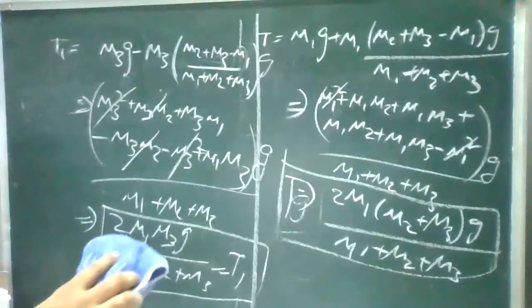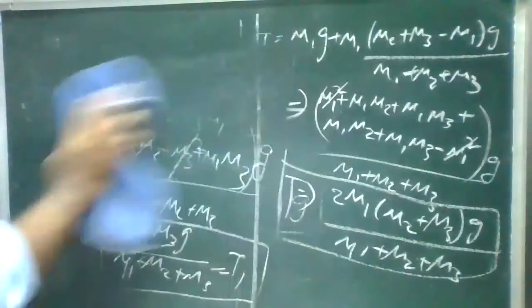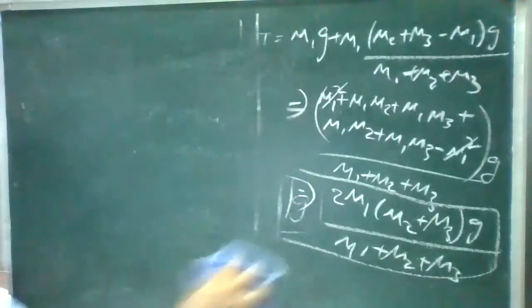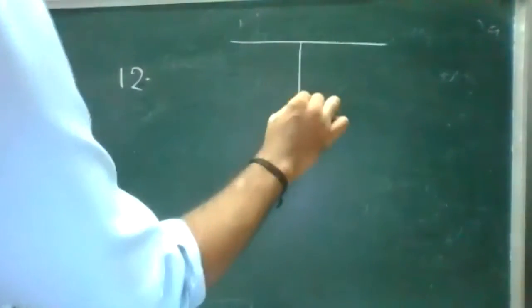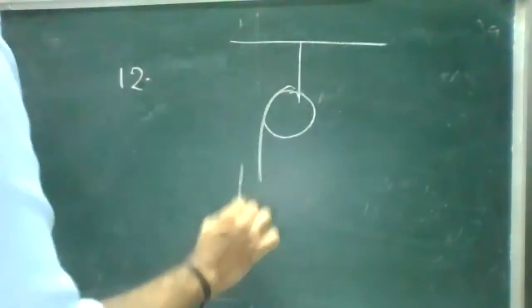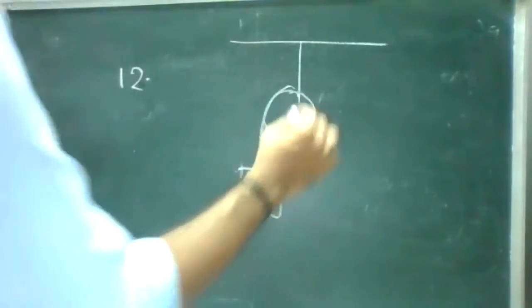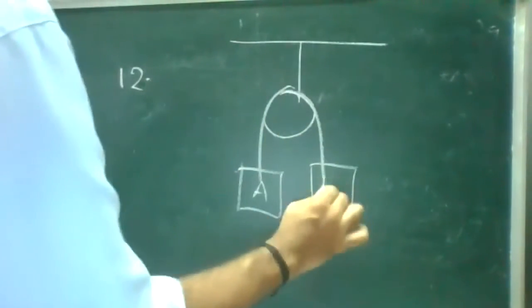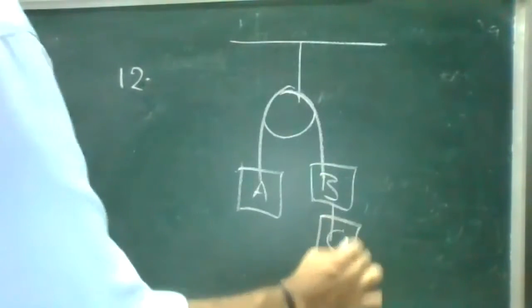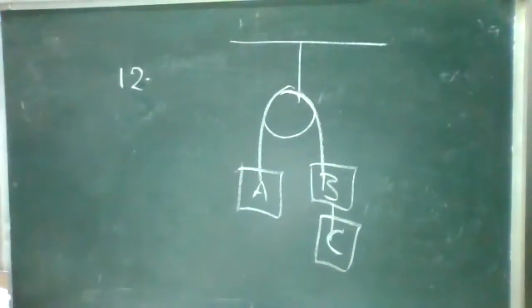Okay, can I erase it? Yeah. So just take the question. This is your 12th question. Have you taken the printouts? No. Okay, fine. So there are three masses. I'm not going to give the question, I'm just explaining it. You can mention it in the picture itself. This is A, here it is B and here it is C. So there are three masses out there, A, B, C.